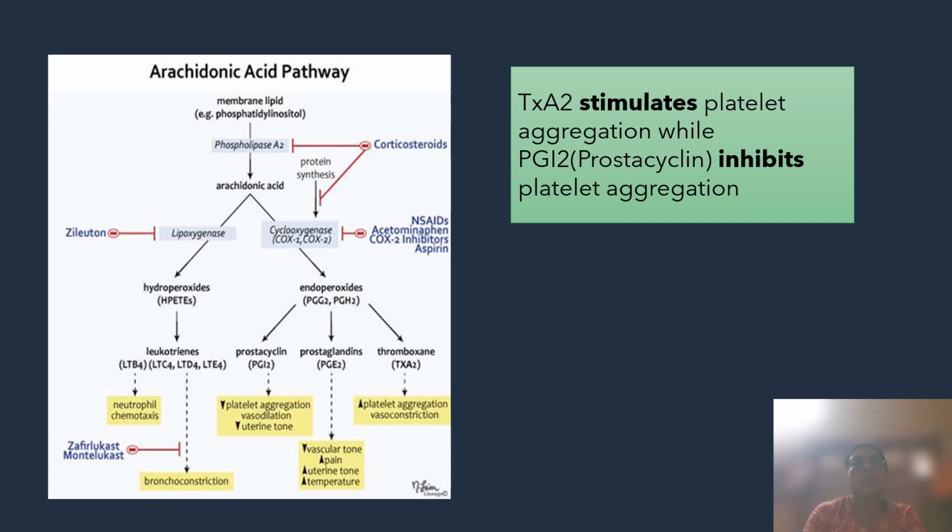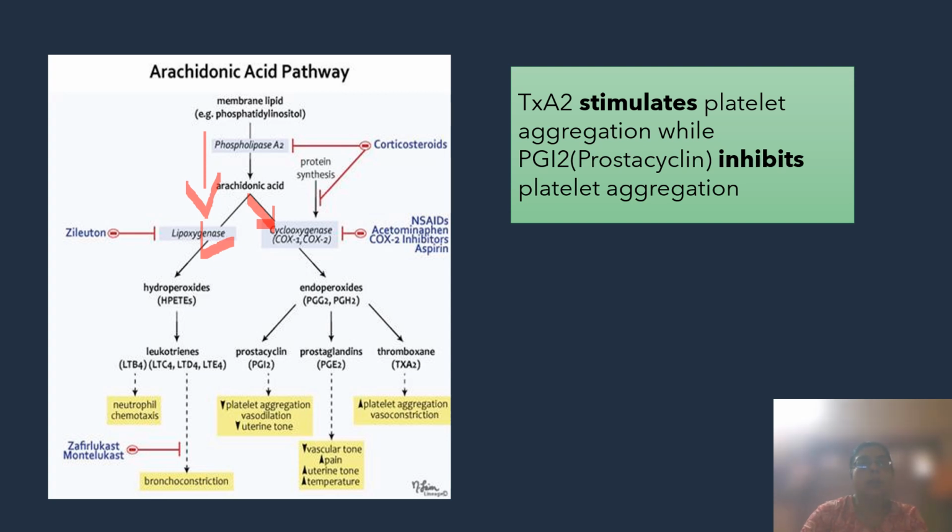In this pathway we see that membrane lipid, that is phosphatidylinositol, will be metabolized with the help of the enzyme phospholipase A2 into the arachidonic acid. Now this arachidonic acid can be metabolized by two pathways. One is the cyclooxygenase pathway or the lipoxygenase pathway. This cyclooxygenase enzyme can have two isoforms, COX-1 and COX-2.